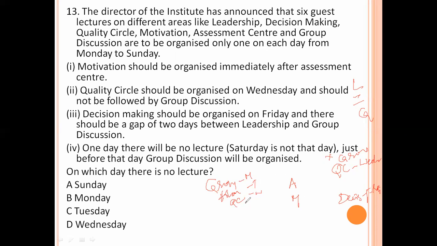Next, leadership. Group discussion and leadership have a 2 day difference, so leadership is on Thursday. Friday, decision making. Saturday is assessment. Sunday is motivation. So the day on which there is no lecture, that is the holiday, is Tuesday. Option C is the right answer.